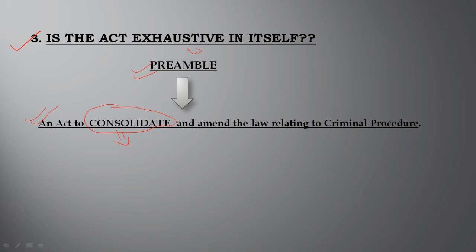However, section 482 talks about the inherent power of the High Court. So the legislature, in order to deal with unforeseen circumstances, has enacted section 482 of CRPC, in which any unforeseen circumstances that have not been dealt with in the Act can be dealt with by the High Court. But basically, the Act is exhaustive in itself and we don't need to refer to any other law for the criminal procedure to be followed in a particular case.